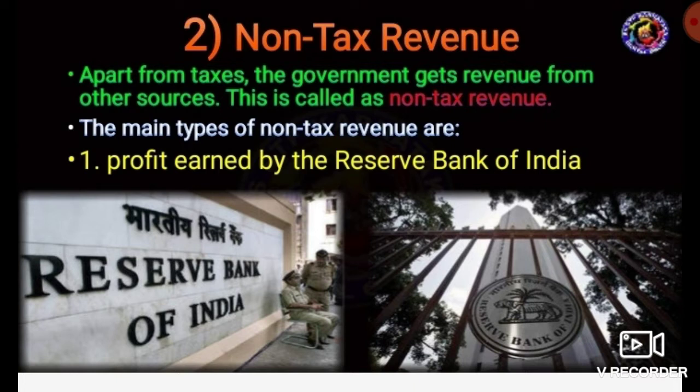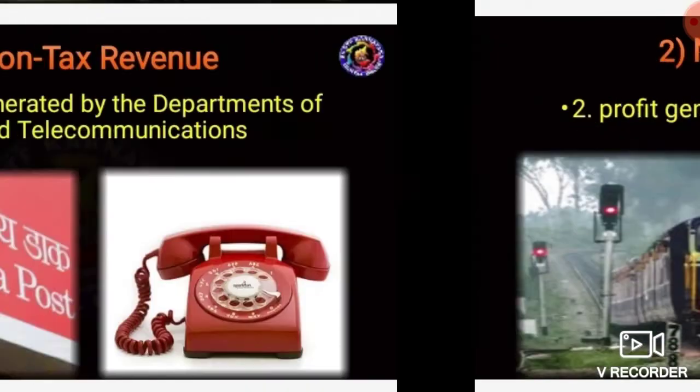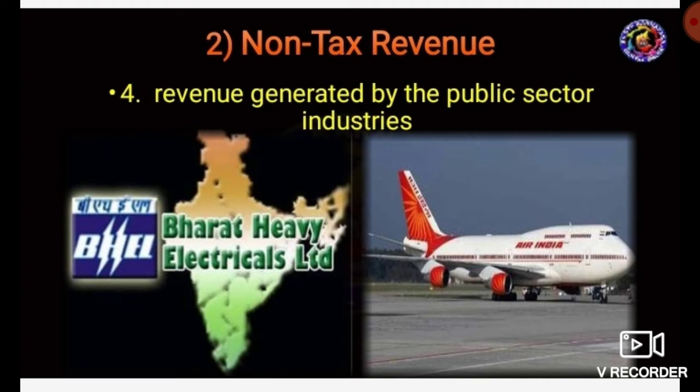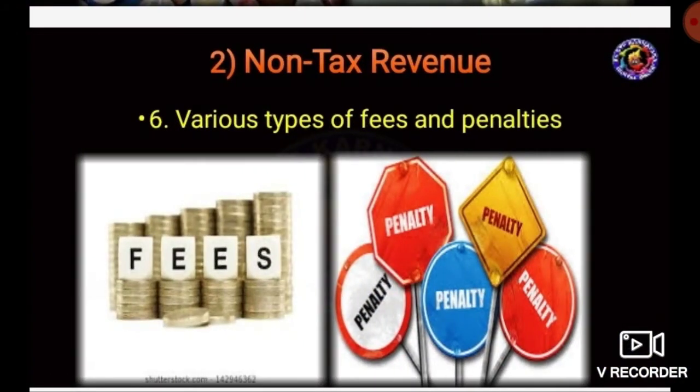One is the profit earned by the Reserve Bank of India. Second is the profit generated by the Indian Railways. Third is the income generated by the departments of the post office and telecommunications. Fourth is the income generated by public sector industries. Fifth is the income generated by coins. And the last one is the various types of fees and penalties. These are the types of non-tax revenue.